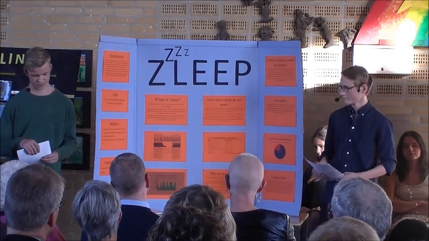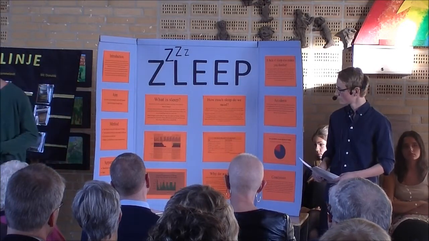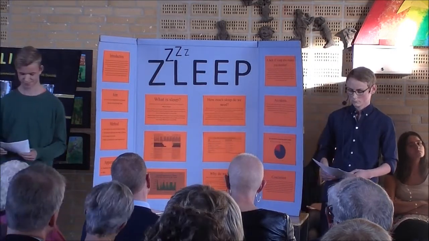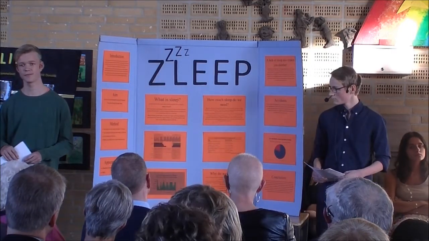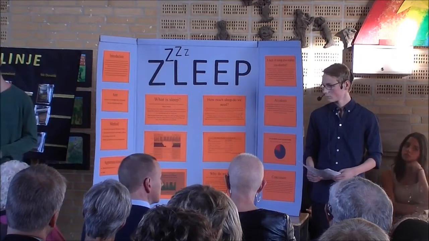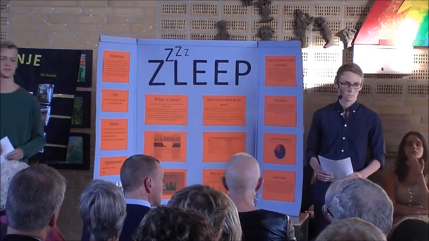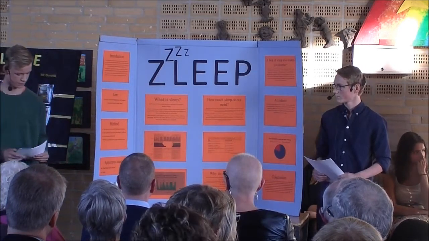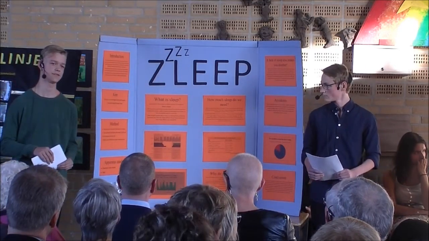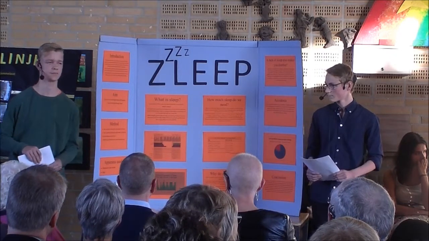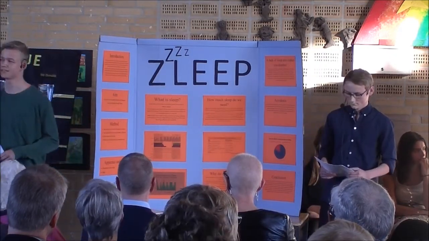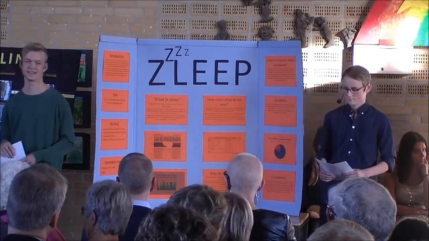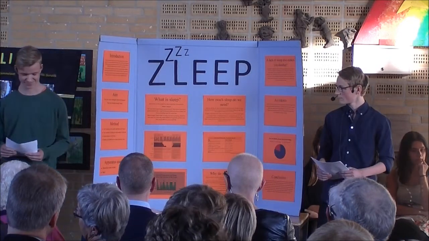The circadian rhythm is controlled by special ganglion cells located in the back of our eyes, called the retina. The light that we perceive through our pupil gets picked up by these cells, which then proceed to send a signal to the brain about whether to feel tired or awake. The thing is that there is a difference in the color of the light throughout the day. The blue light in the morning signals to the brain that it's time to get up, while the red light at night signals to the brain that it should go to sleep.